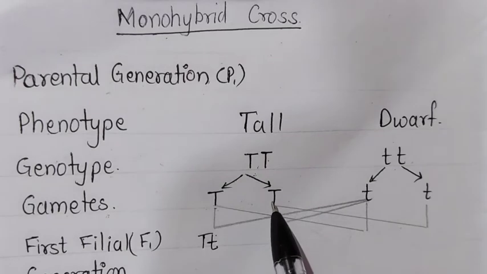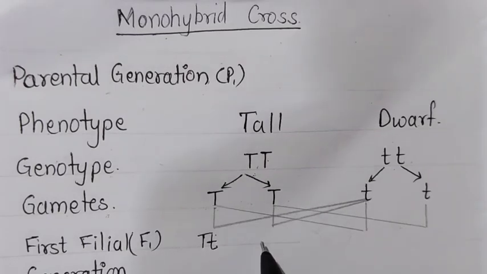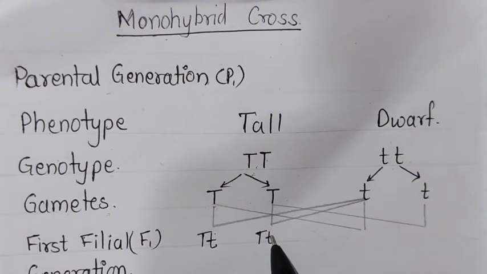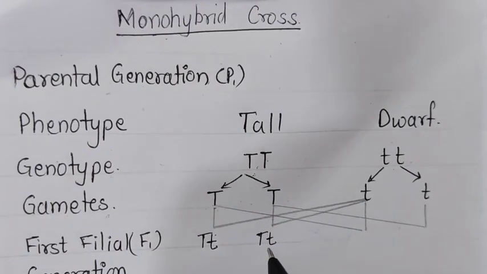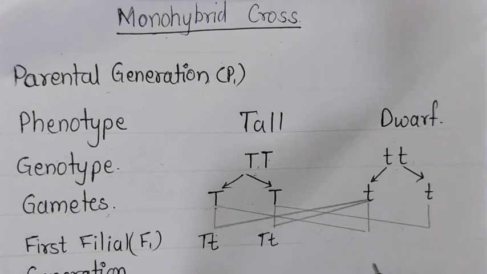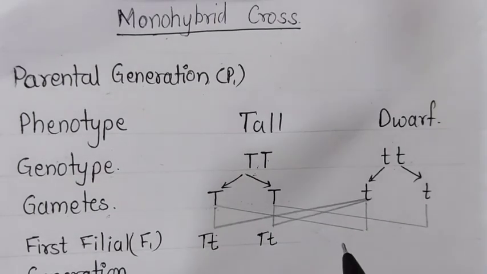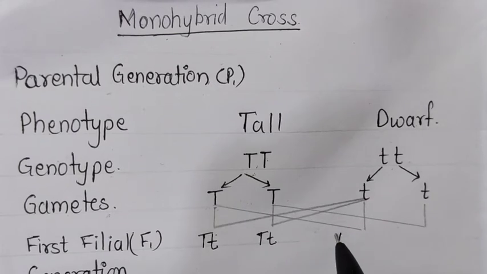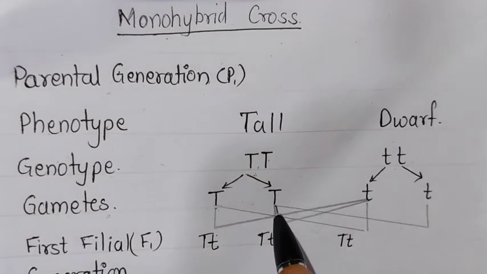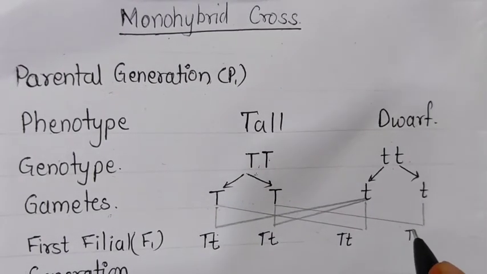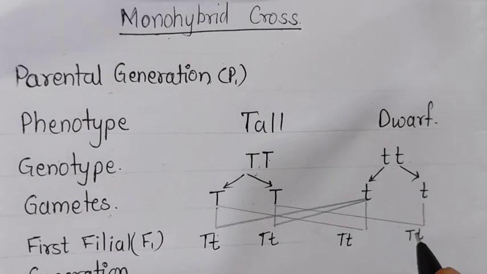Suppose this T combines with this T, so here also you will find the capital T and the small t, means in this plant you will find this type of genes. Here if you see, this first T and this first T combine, then also you will get capital T and small t. And if you combine this and this T, you will get again the same one, capital T and small t.